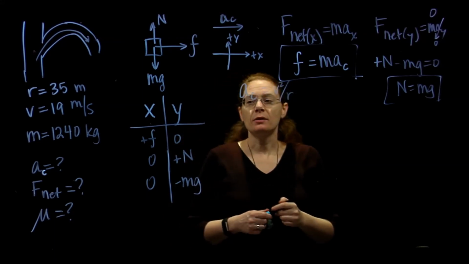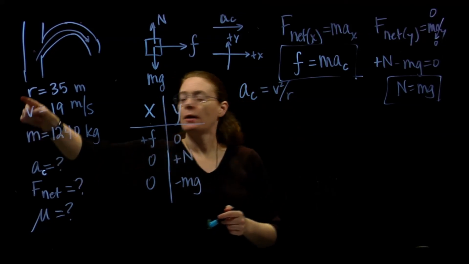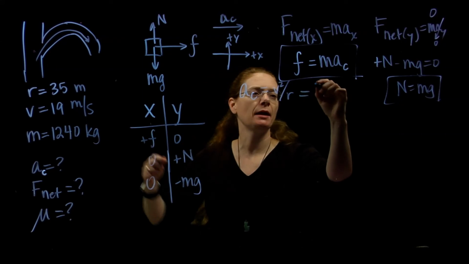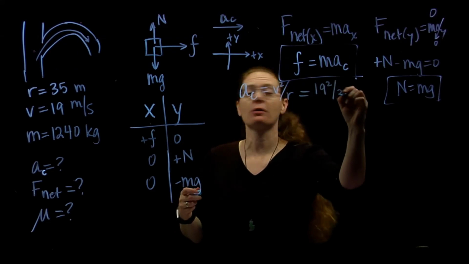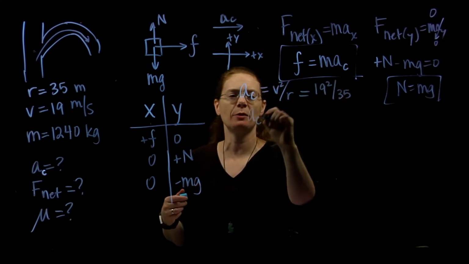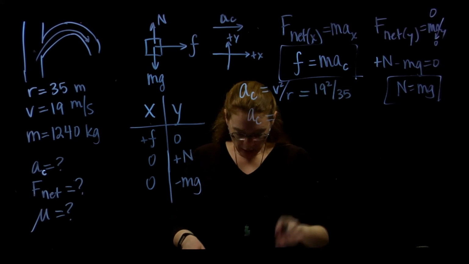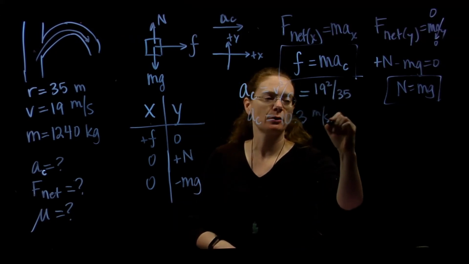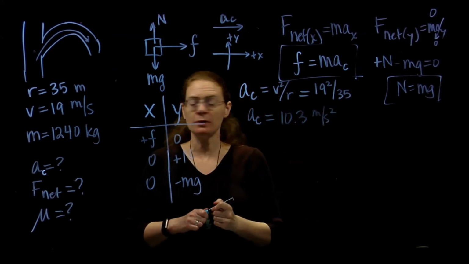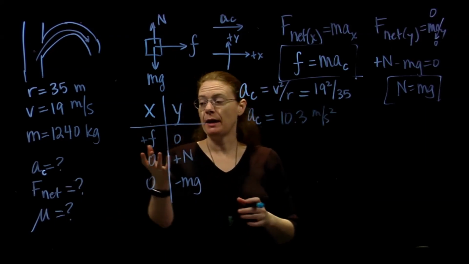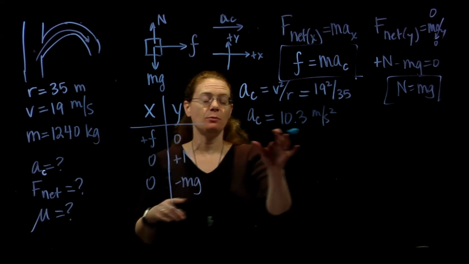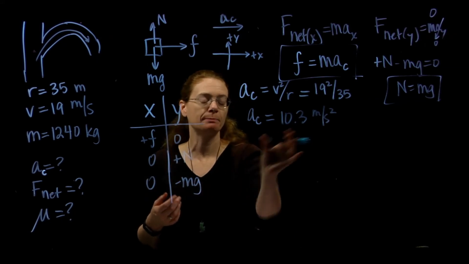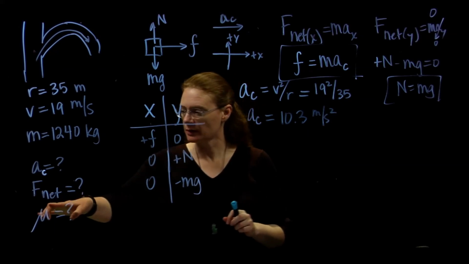I can use this. Let's see, I know v, right? Yep, I know r. Okay, I can just plug in, so it's going to be 19 squared over 35. My centripetal acceleration, if I do the math, is 10.3 meters per second squared. There's my first answer. And again, centripetal accelerations tend to be much higher than linear accelerations, so the numbers tend to be pretty big. My net force.